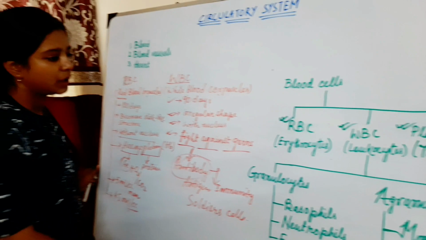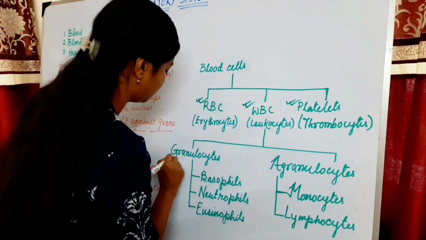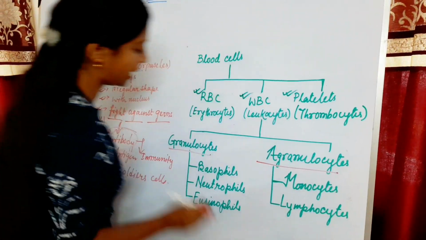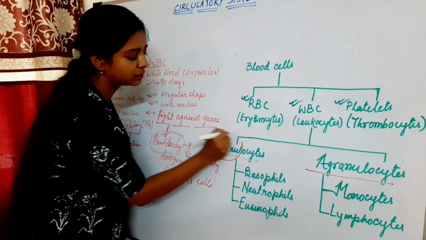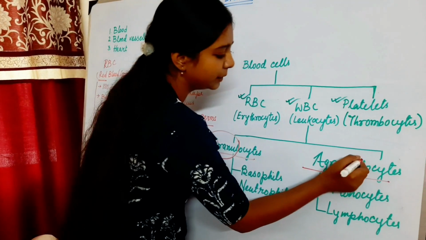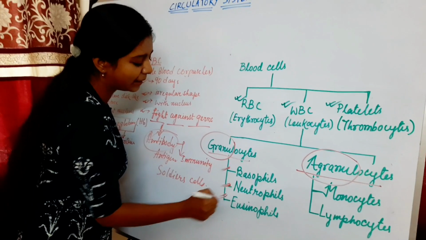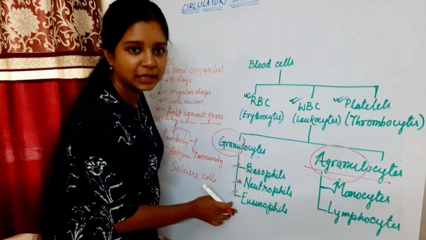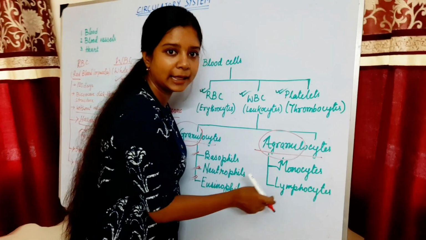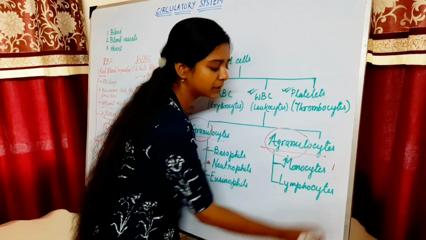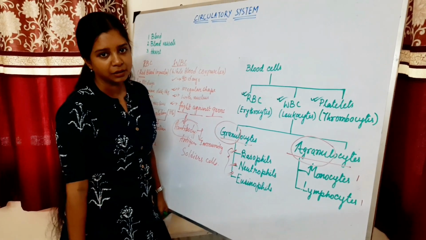Now coming to the types of WBC. WBC has two main types, granulocytes and agranulocytes. Granulocytes means presence of granules and agranulocytes means absence of granules. Granulocytes have three main types: basophil, neutrophil and eosinophil. Whereas in agranulocytes there are two main types, monocytes and lymphocytes. Monocytes have one nucleus, lymphocytes also have one nucleus, and granulocytes have multiple or joined nuclei.